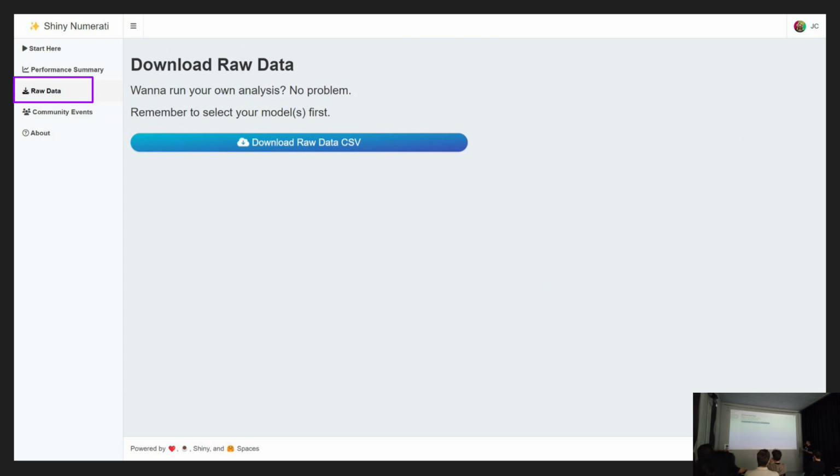Okay, just a few more things. If you want to do your own stuff, you can actually go to the raw data step here and download the whole thing as CSV. So you can do it quickly, just select your model, download the CSV, and create it on your own.